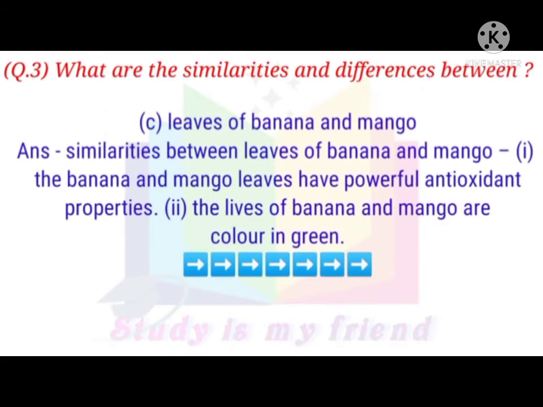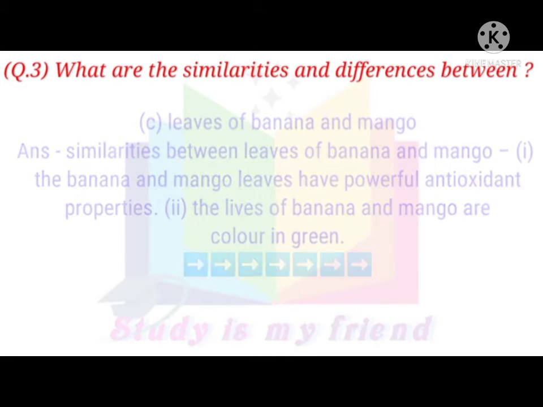C. Leaves of banana and mango. Answer. Similarities of leaves of banana and mango. 1. The banana and mango leaves have powerful antioxidant properties. 2. The leaves of banana and mango are colored green.